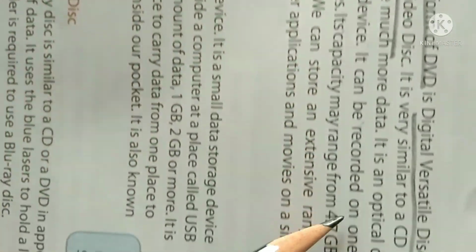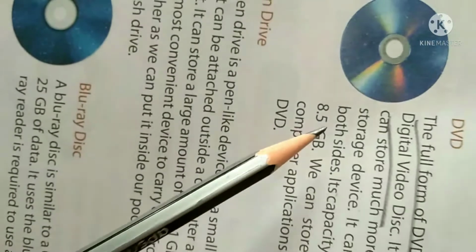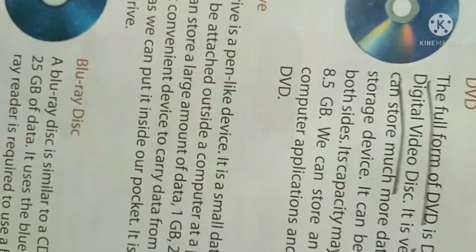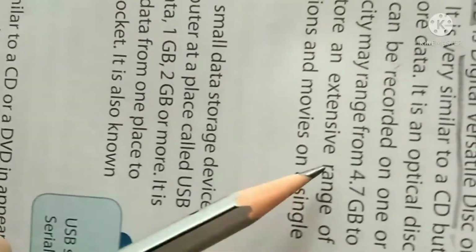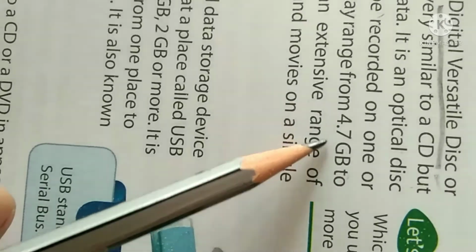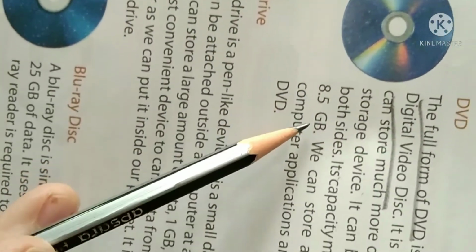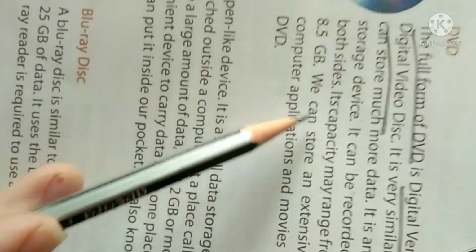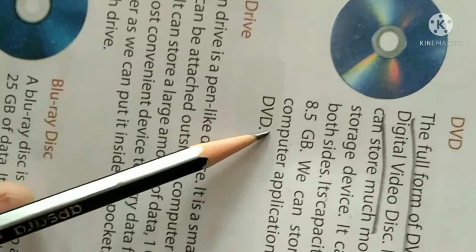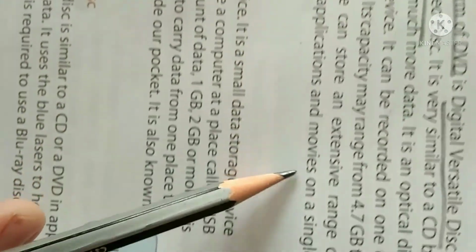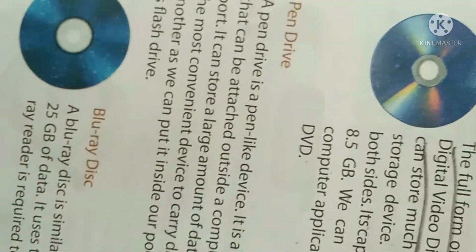It can be recorded on one or both sides. Its capacity may range from 4.7 GB, that is gigabyte, to 8.5 GB. We can store an extensive range of computer applications and movies on a single DVD.